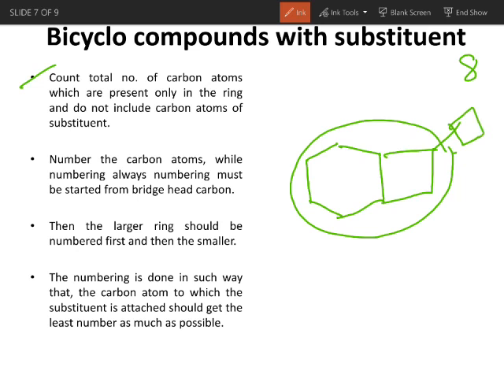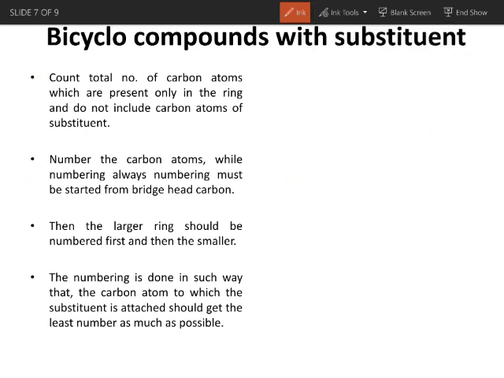Okay, next, number the carbon atoms. We have to number the carbon atoms of the ring chain. While numbering, always numbering must be started from a bridgehead carbon. Let me write one more time.